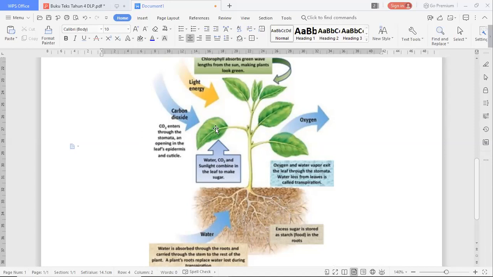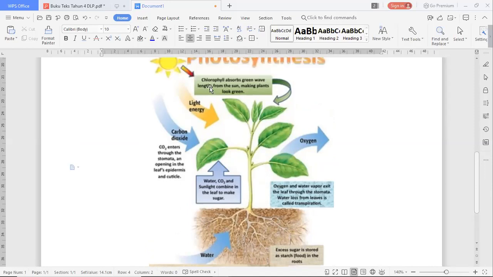So stomata is the place that located at the bottom of the leaf. So the carbon dioxide will enter there, while the light will enter at the surface or at the top of the leaf.